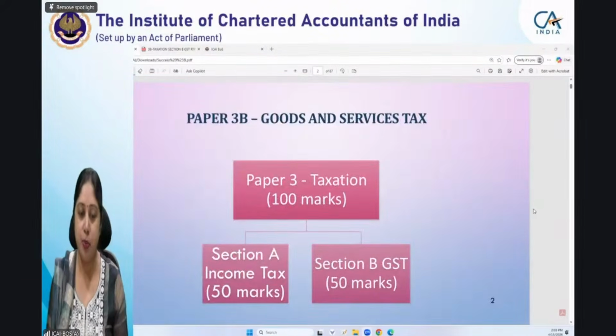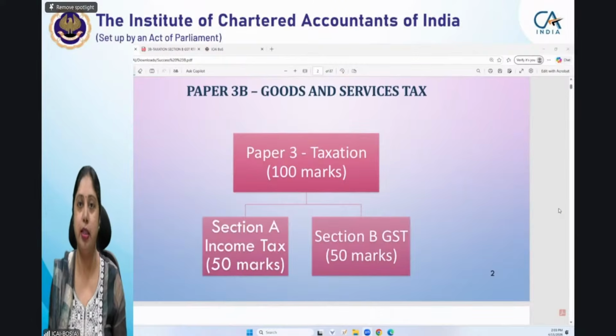First of all, as paper 3B, you know that it has two portions. Section A, income tax. The Success at CA exam session for income tax has just been convened before lunch. And now we will be having the session for section B, GST. Both the sections carry equal weightage of 50 marks. So you have to pay equal attention to GST.